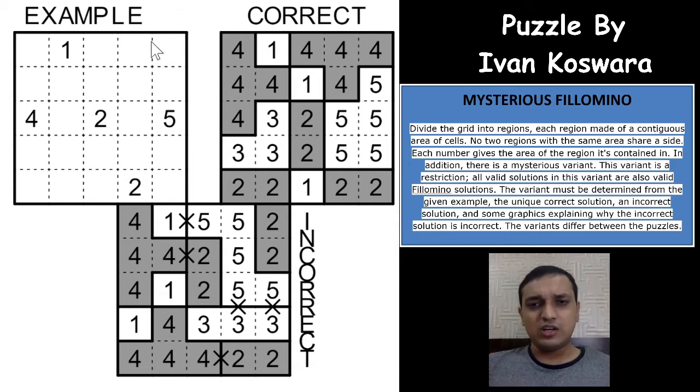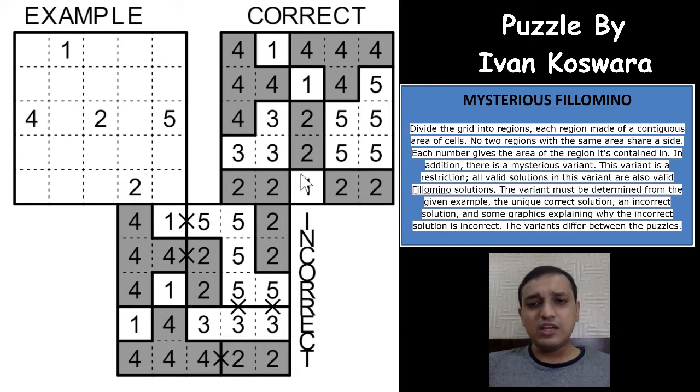And as you can see here, this is the correct solution and this is the incorrect solution. Seeing the correct solution, I can make sure of one thing, that all the even numbers are shaded here, right? And all the odd numbers are unshaded here. That is not an extra rule, but just to make sure that the solver finds the hidden rule easily, it has been done so.